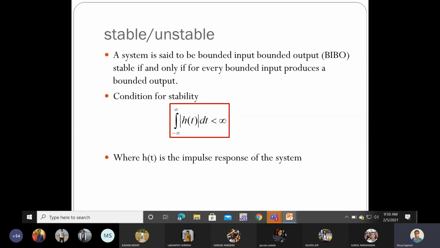stable. Or the condition to check the stability of the system is the integral from minus infinity to infinity of h of t dt should be less than infinity. The response of the system should be less than infinity, where h of t is the impulse response of the system.